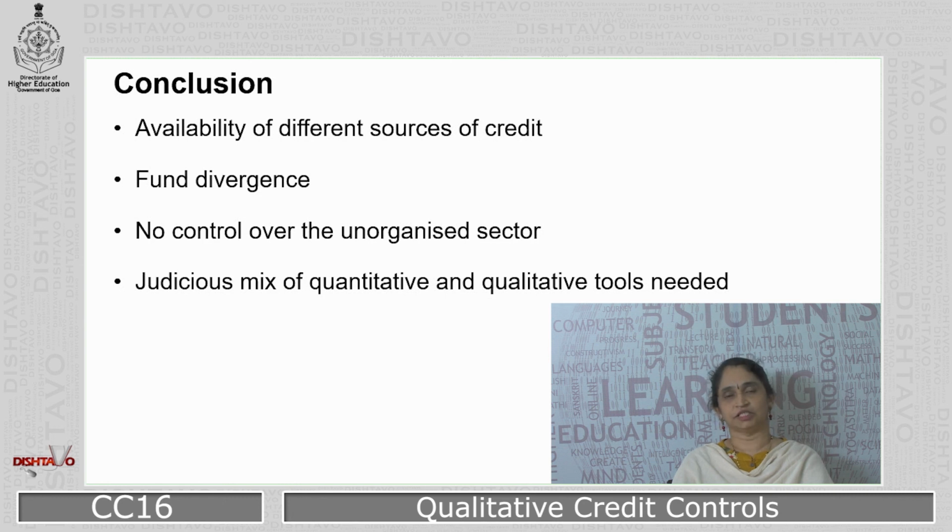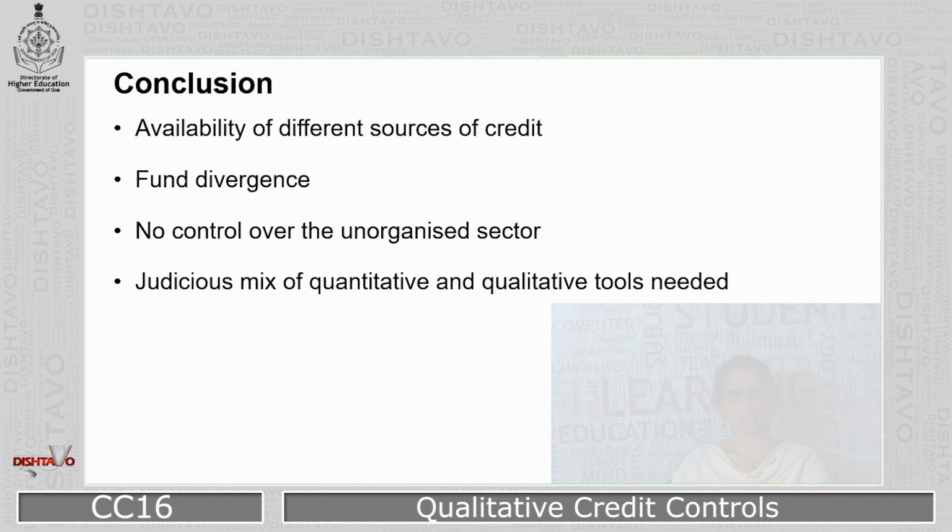And there is fund diversion. Fund diversion means the loan is sanctioned for one purpose but it is utilized for another, and the commercial bank has no control over it. So what we require for the success of selective credit control instruments is a judicious mix of quantitative credit control and qualitative credit control methods.